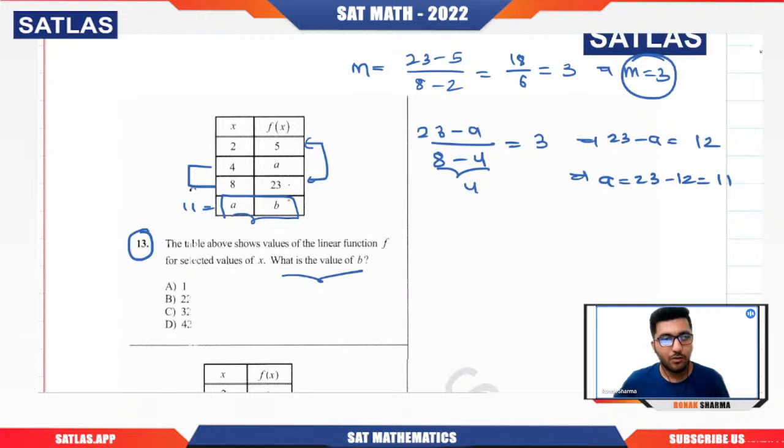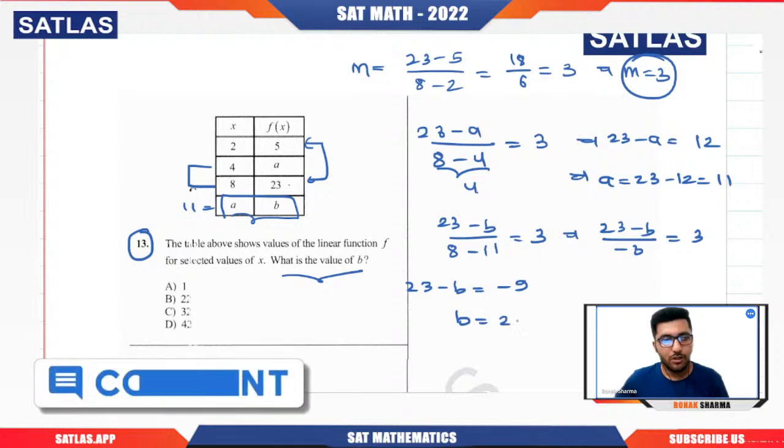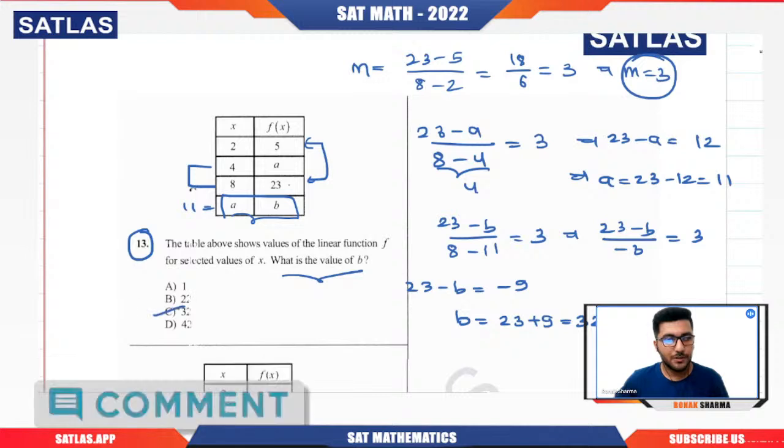Now what you do? You simply take these two. So 23 minus b divided by 8 minus 11 should be equal to 3. So 23 minus b divided by minus 3 equals 3. So 23 minus b should be equal to minus 9, or we can say that b should be equal to 23 plus 9. That should be equal to 32. So option C is correct.